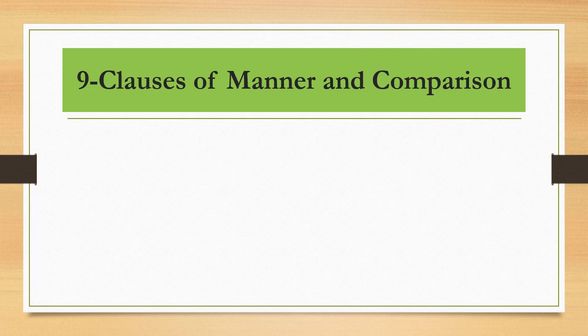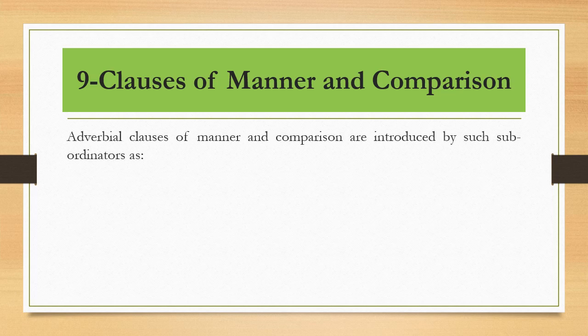The ninth type is clauses of manner and comparison. Adverbial clauses of manner and comparison are introduced by such subordinators as exactly as, just as, or as if. شوفوها كلها بيها as لكن معشقة مع كلمة أخرى.